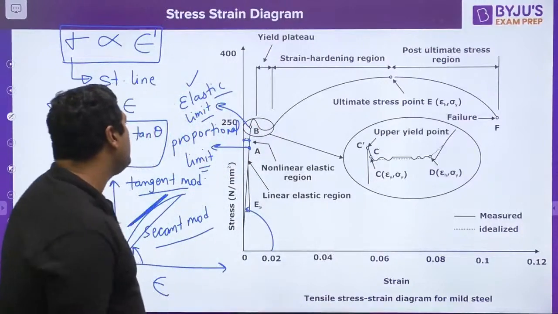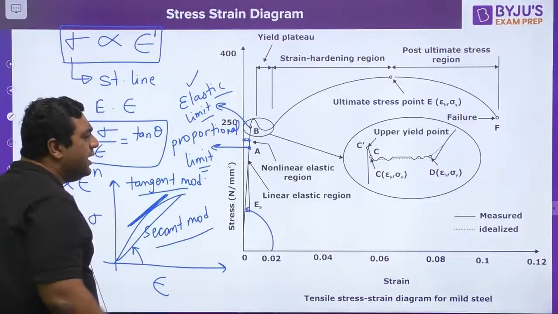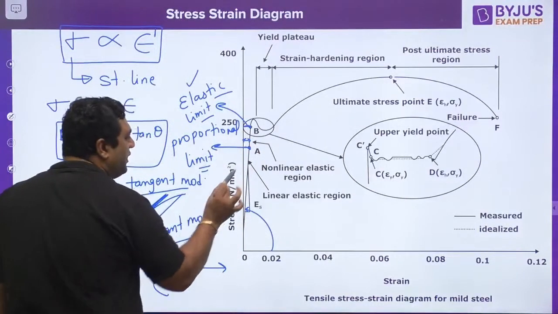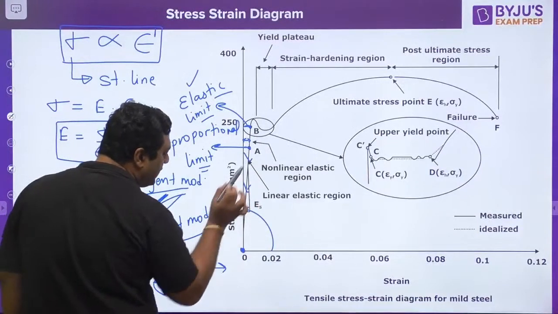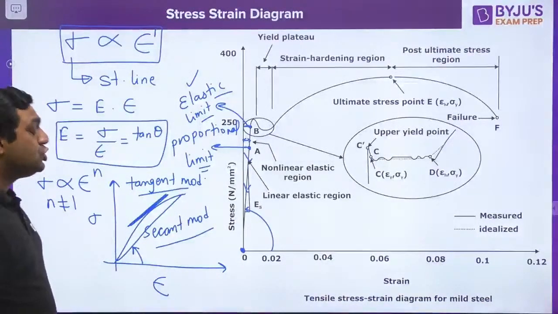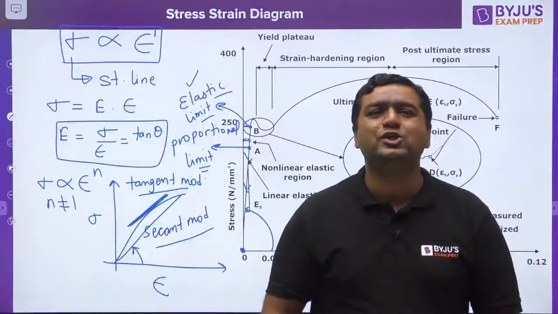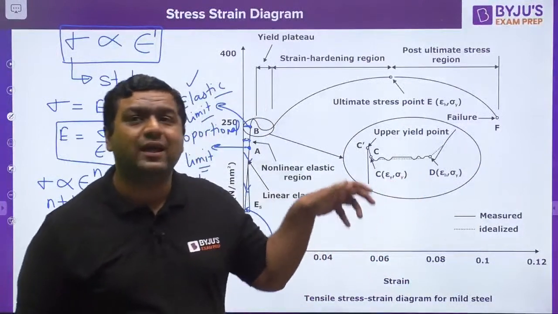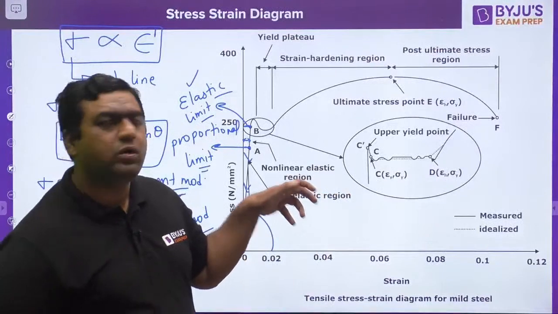So my dear, the elastic limit is the point up to which the material obeys elasticity. It simply means that if you load up to this point, after unloading you will reach the original point without any plastic deformation. If you unload after the elastic limit, you cannot. Okay, so let us move further.